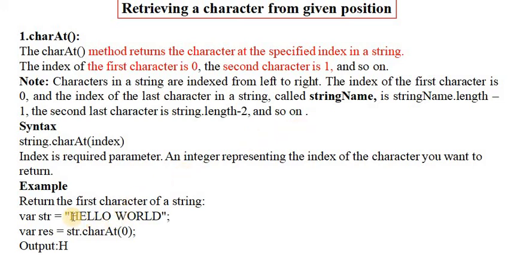Means indexes 0, 1, 2, 3, 4, 5, 6, 7, 8, 9: L returns 9 and 10 returns D.